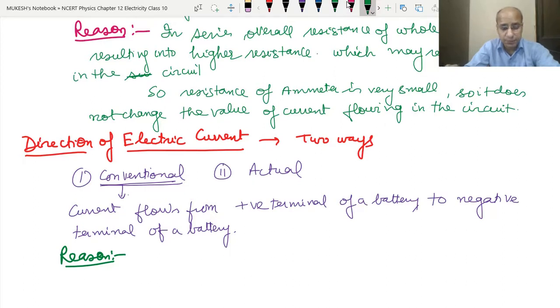Negative charge was discovered, but the electrons were not discovered at that time. So it was thought that the electric current is because of the flow of the positive charge, and the flow of positive charge is from the positive terminal to the negative terminal. So that is why still we write the current flows from the positive terminal of a battery to the negative terminal